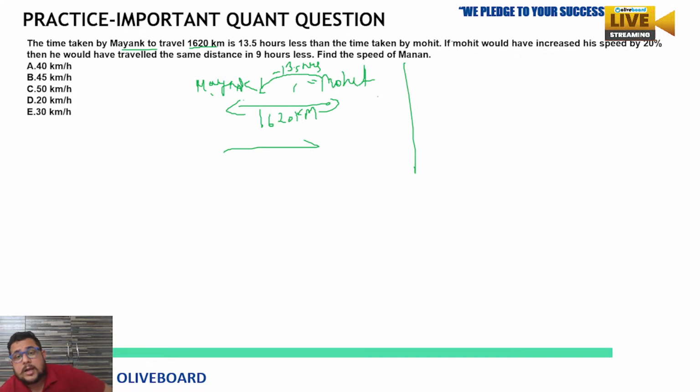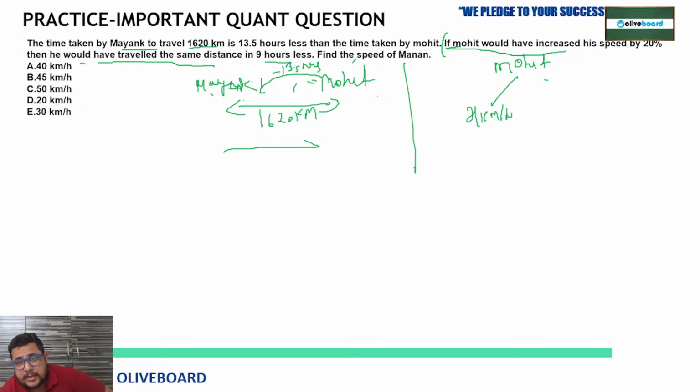Okay, see. Now just read it from here. Now the question changed. If Mohit would have increased his speed, we don't know the speed of Mohit even, but if he would have increased his speed by 20%, then he would have traveled the same distance in 9 hours less. So here Mohit is compared with his own speed. This is Mohit. Now, if we assume that the speed of Mohit is x kilometer per hour. Fine.